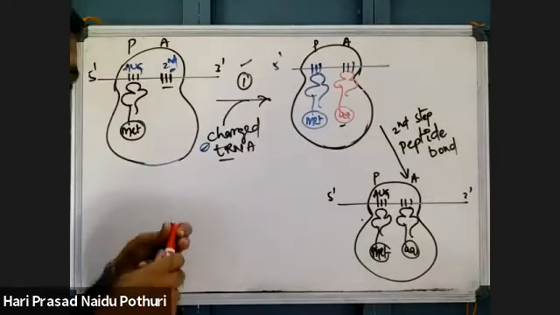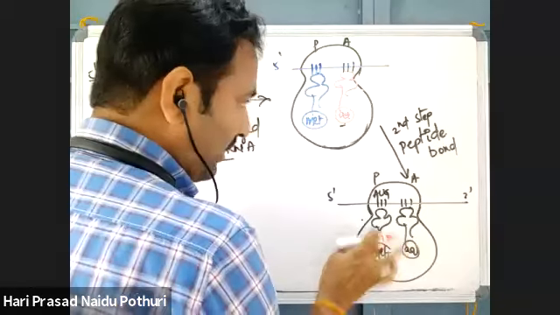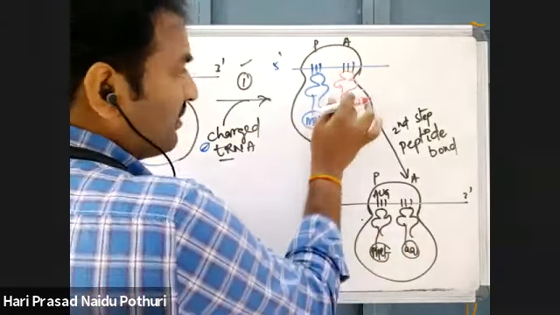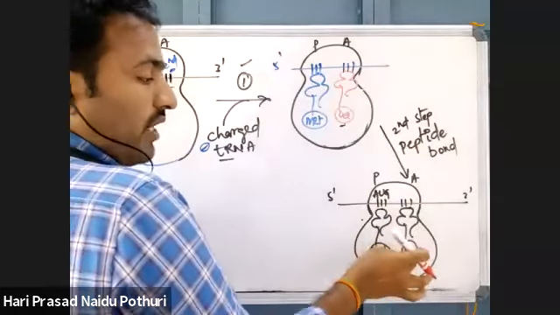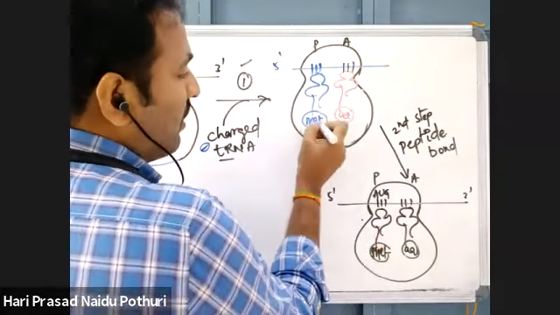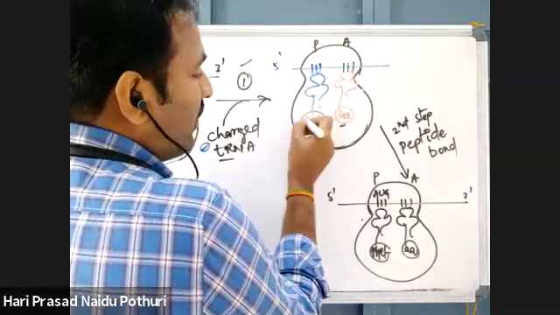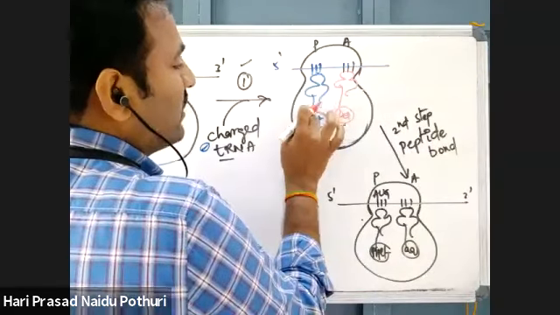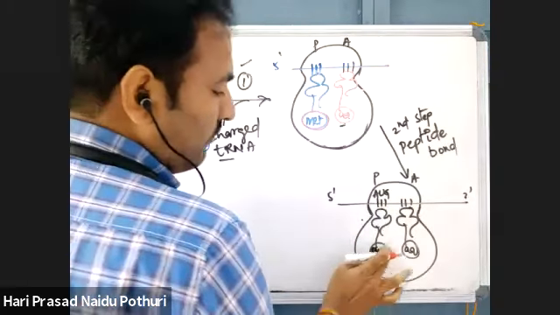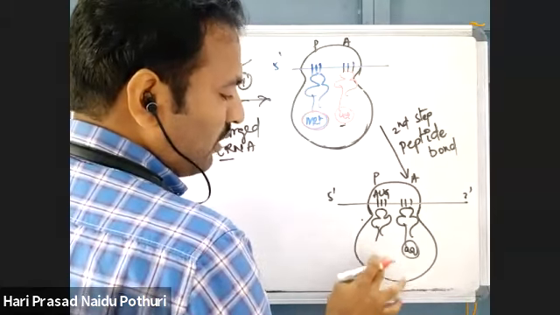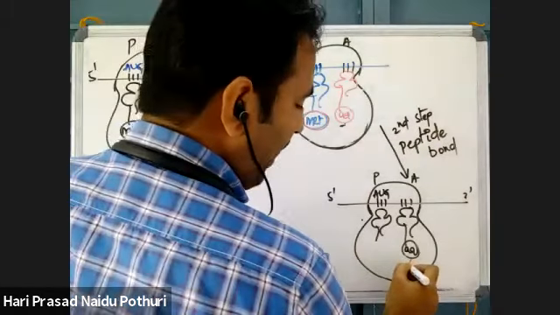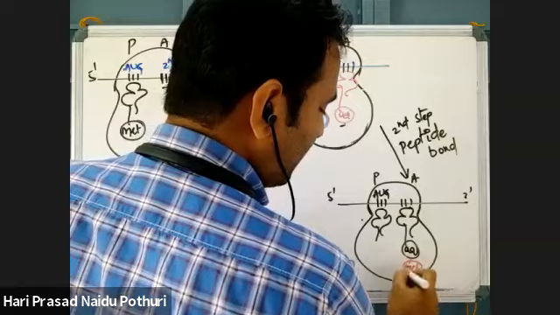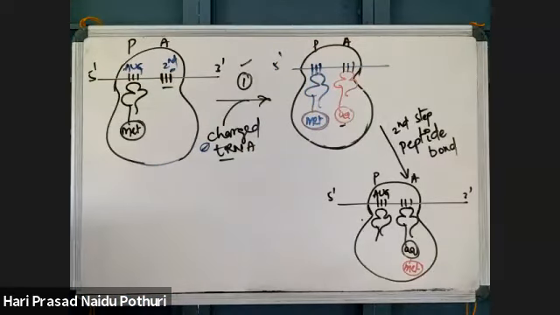The change that is happening, I am explaining, writing with a red pen. This is the change taking place here. The methionine amino acid which is present on the first tRNA will be removed from this and added to the tRNA which is present in the A site.